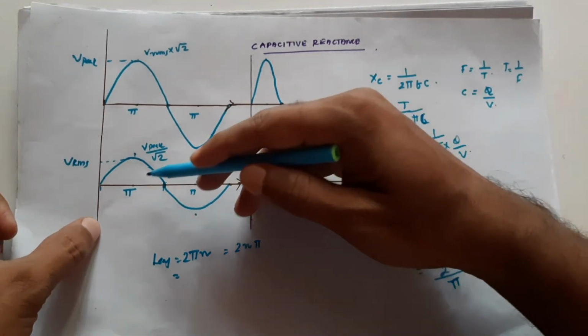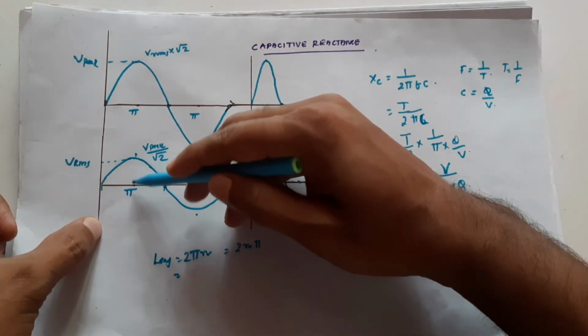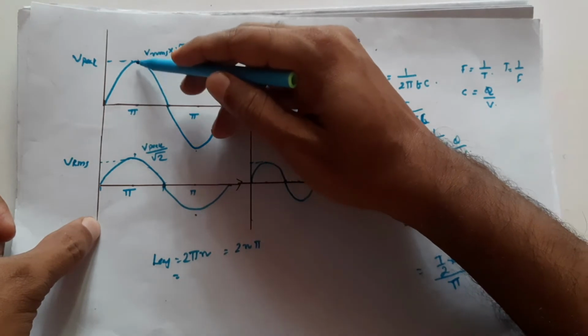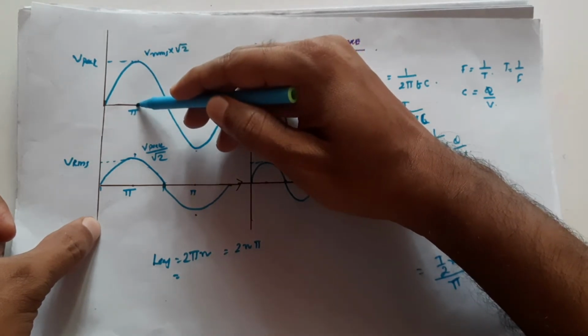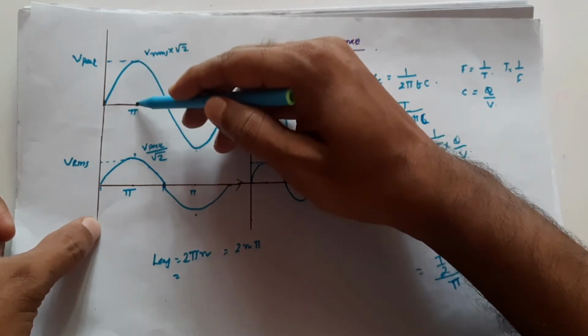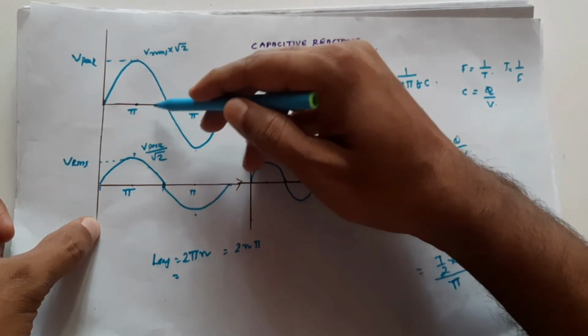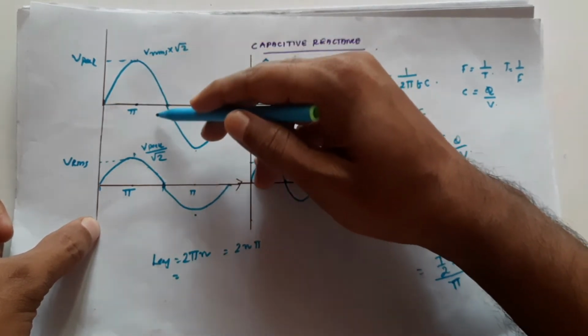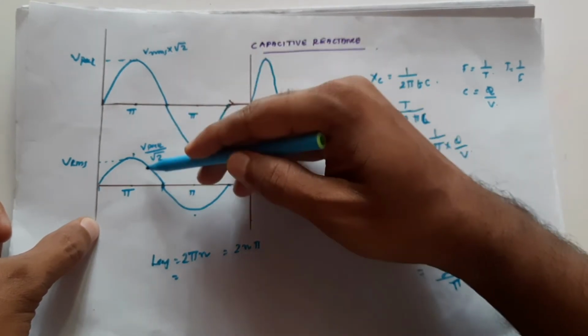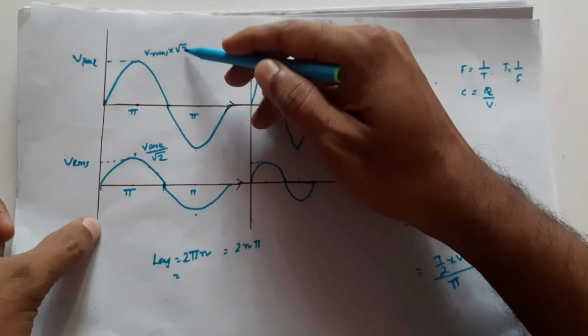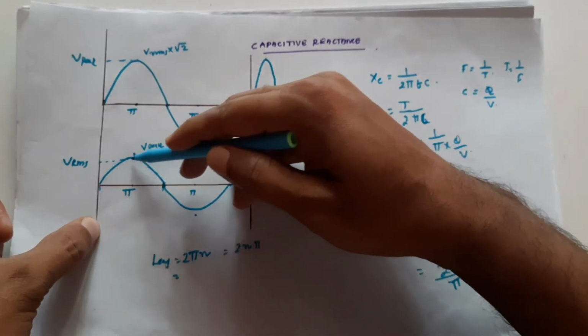Average voltage, which means what? If we take this length, that means the length from the middle point to this point, at each point the voltage will be different. When we convert this using root 2, we get an average value.